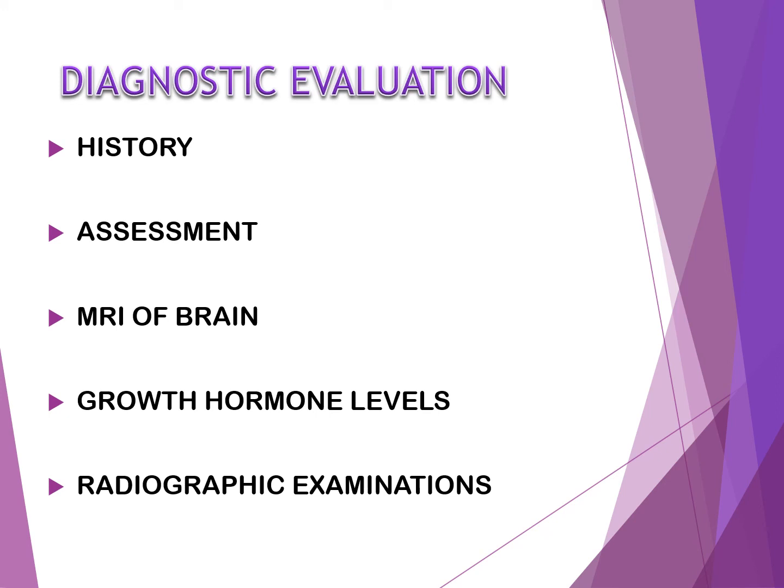Assessment includes anthropometric measurements, MRI of brain, estimation of growth hormone levels, and last one, radiographic examinations. The radiographic examination is an important procedure for evaluating the growth of the baby.